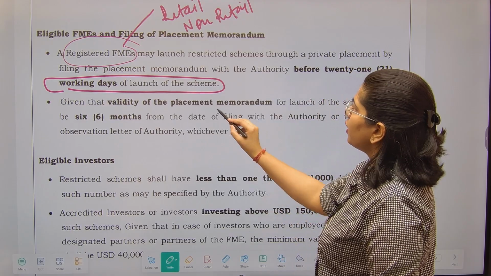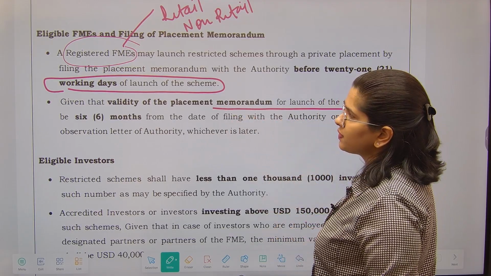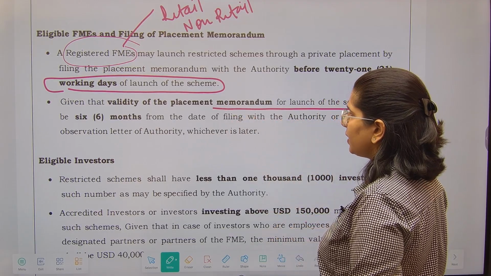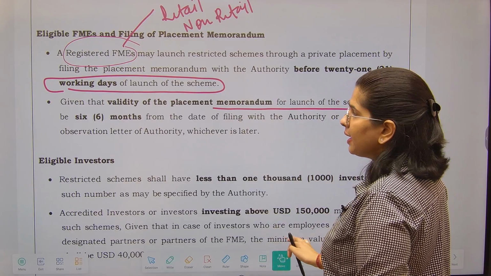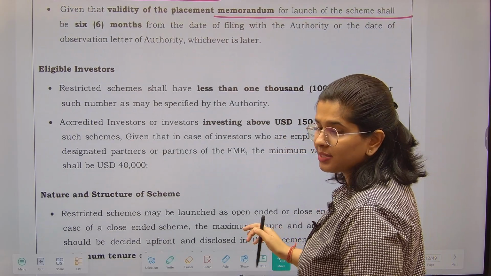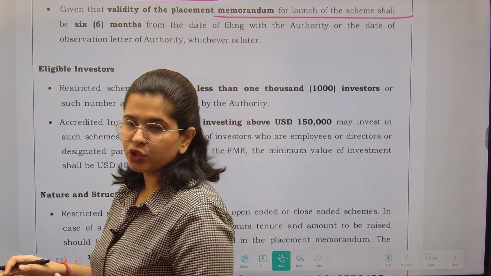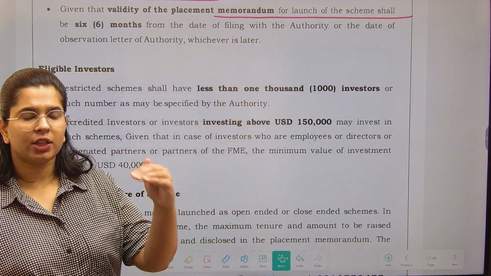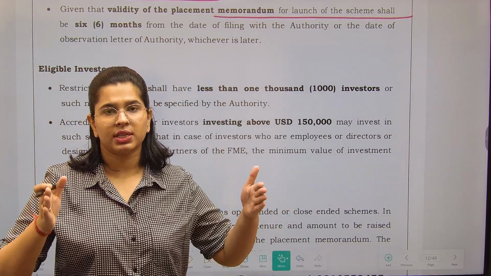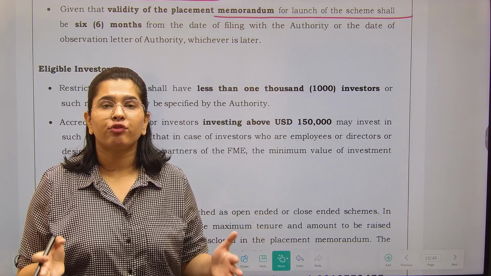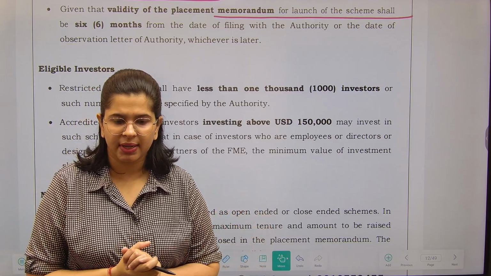Now given the validity of the placement memorandum for launch of scheme, it shall be 6 months from the date of filing with the authority. That means if you want to launch the schemes, please launch within 6 months. Once you have filed the placement memorandum with the authority, after that we are giving you 6 months. You have to start your schemes within those 6 months only.